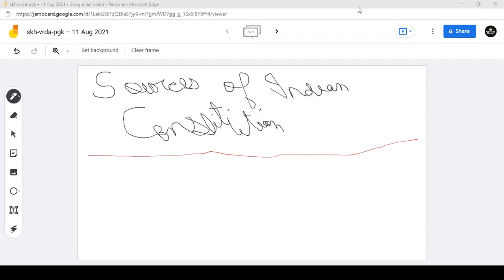So after the introduction to the constitution and the historical background, the thing we must know is what the sources of the Indian constitution are. Our constitution is the longest written constitution. The reason is that our constitution makers, when they sat together for 2 years, 11 months, and 18 days, did not just think in the context of India,